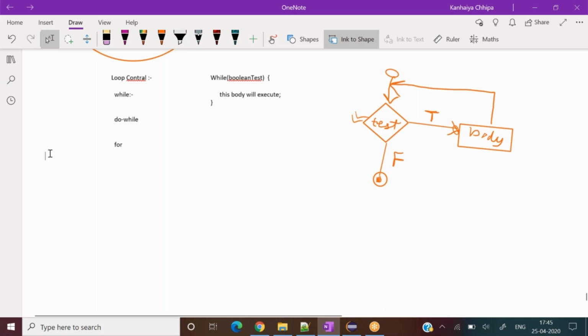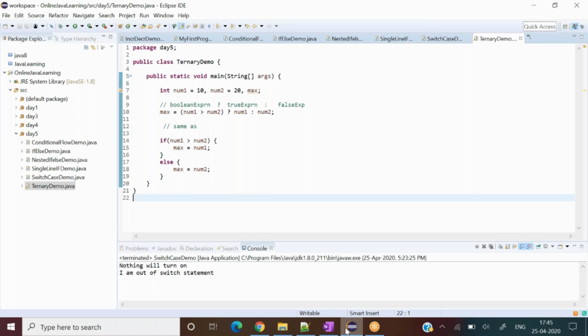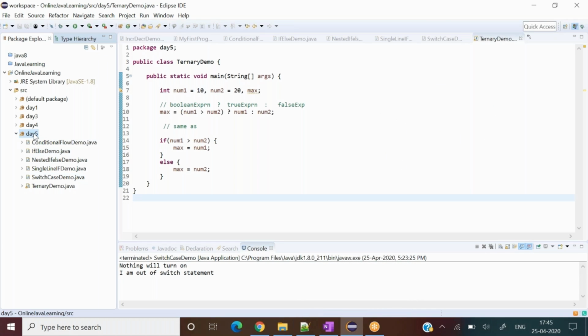Okay, so let's try out the program related to this, one by one. So conditional is this. Now we do the while demo.